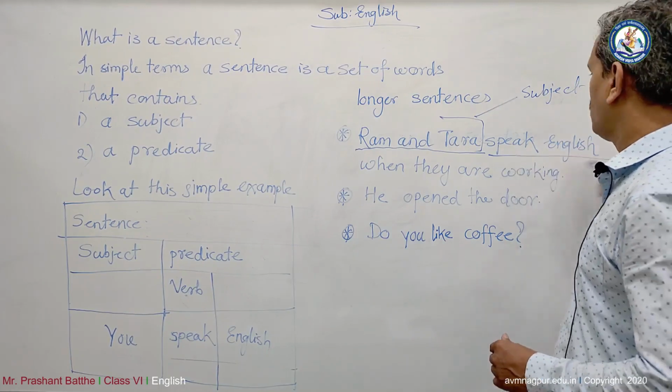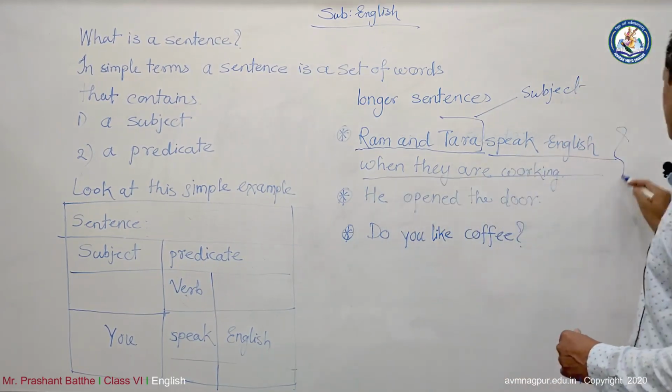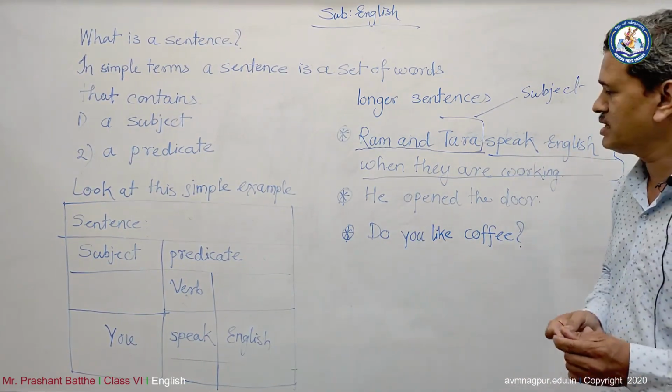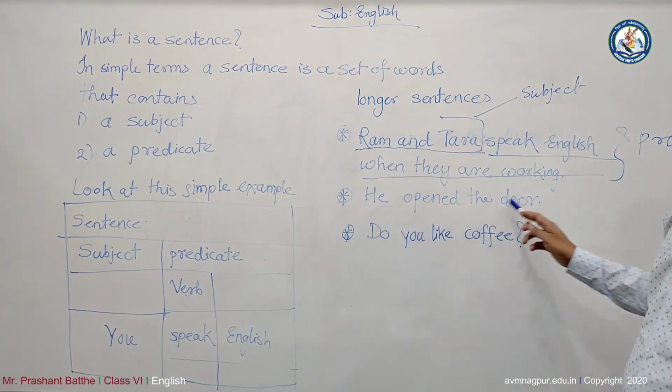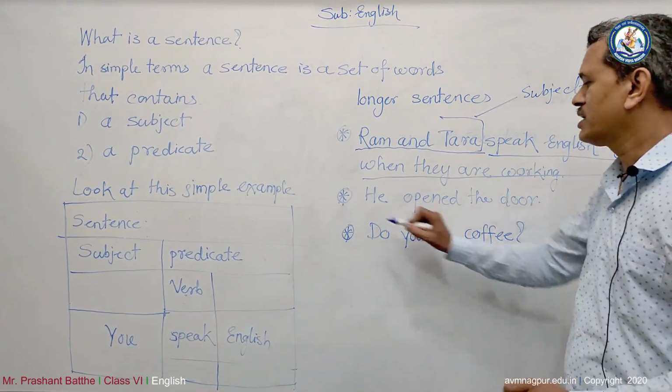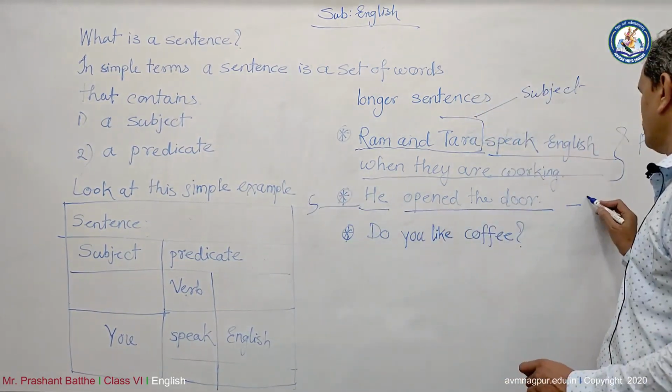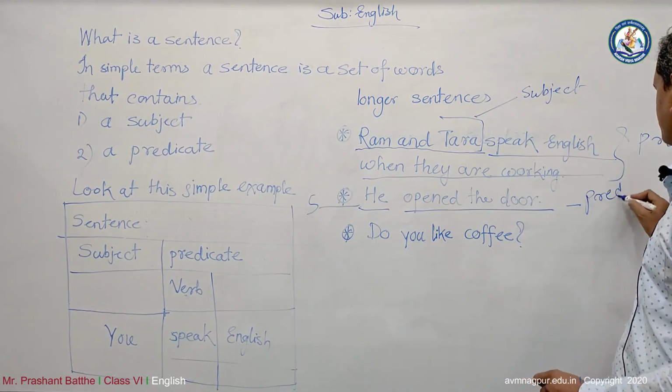And the remaining part, don't bother about it, it's the predicate. See, it's easy. Then the next one: he opened the door. Now, he again is the subject and opened the door is the predicate.